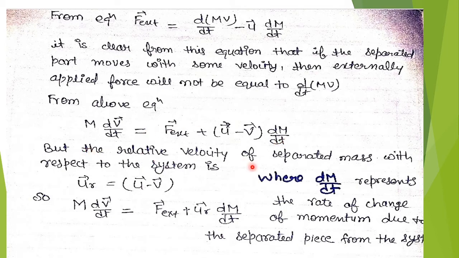But the relative velocity of separated mass with respect to the system, we have written all these relative velocities in previous slides and also previous videos. So this is the relative velocity u minus v, which we can write ur, means relative velocity. So we can write this equation m dv upon dt equals to F plus, we will put here ur dm upon dt, where what is dm upon dt? dm upon dt represents the rate of change of momentum due to the separated piece of the system.